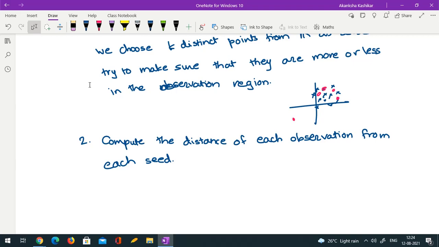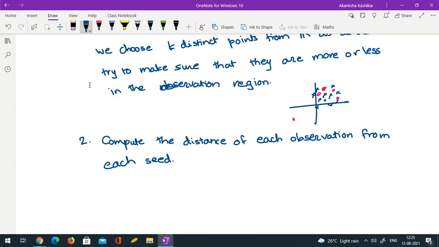If I have n observations and k seeds, how many distances then? n cross k. N cross k.